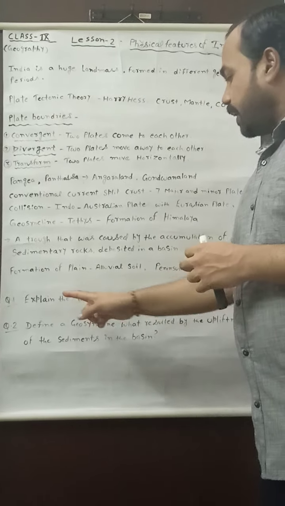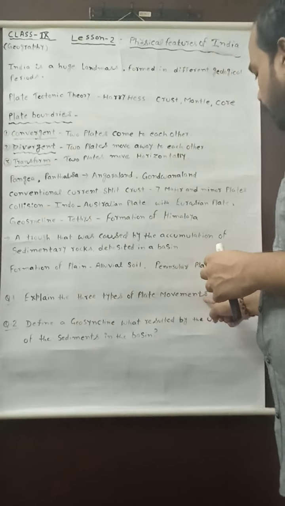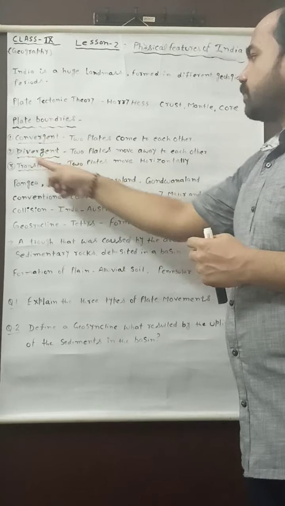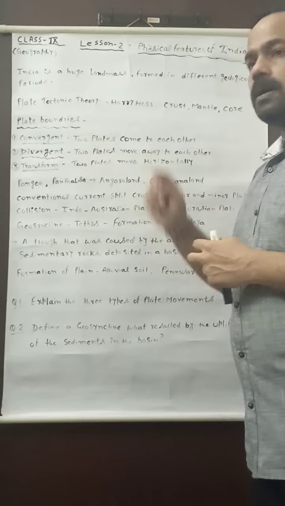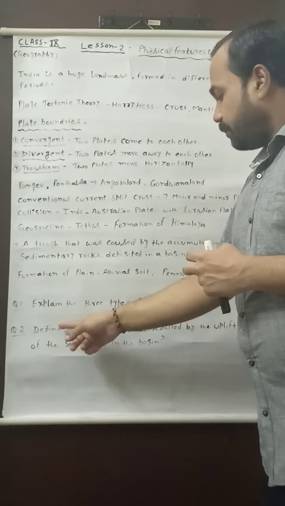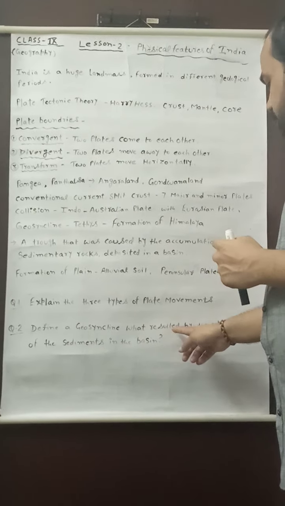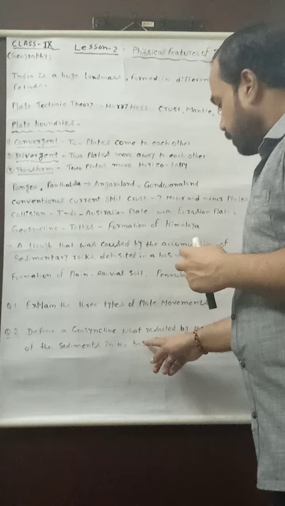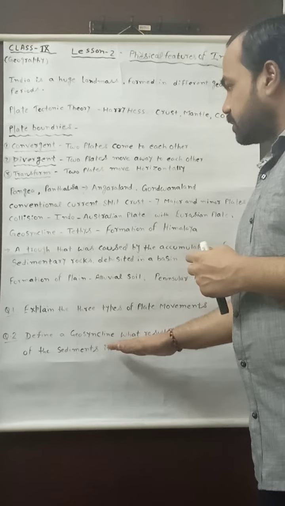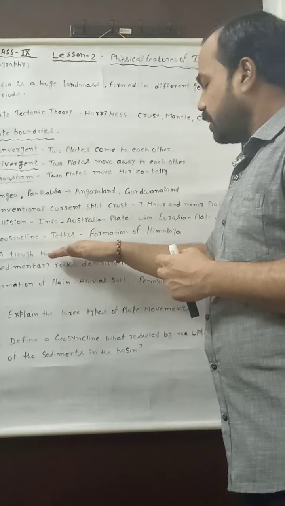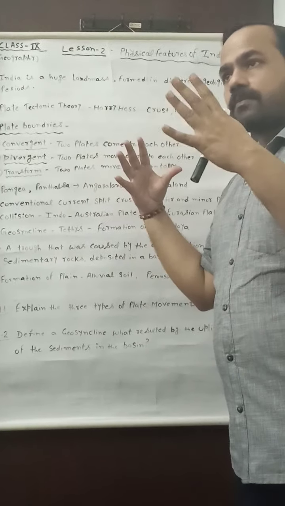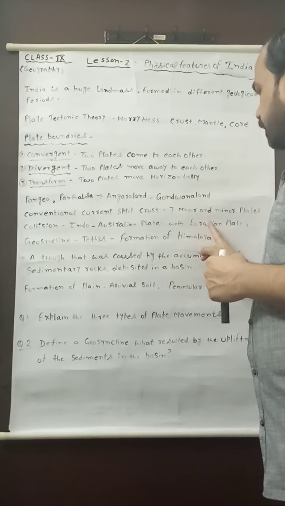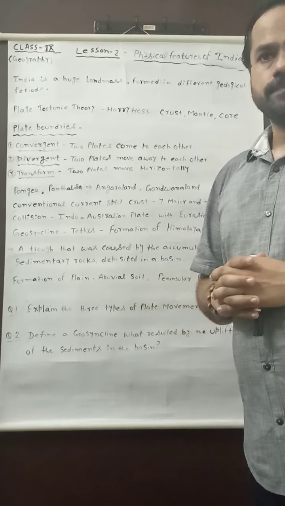Question number 1: explain the three types of plate movements. In this question, you will write the answer of these three plate movements or boundaries. And after that, define a geosyncline, what resulted by the upliftment of the sediments in the basin. In this question, you will write what is first of all geosyncline, and when there was a collision of the Indo-Australian plate and Eurasian plate, then the Himalaya was formed.